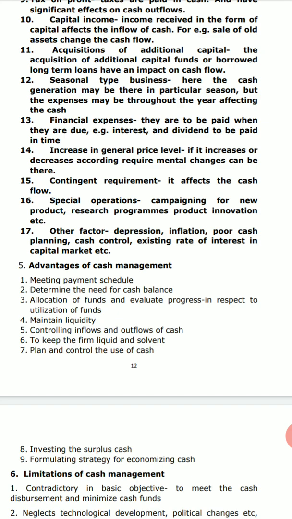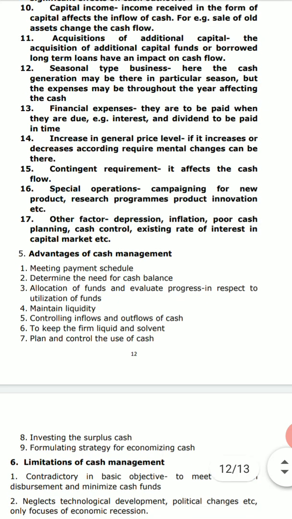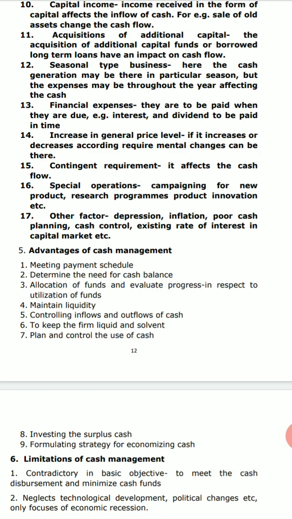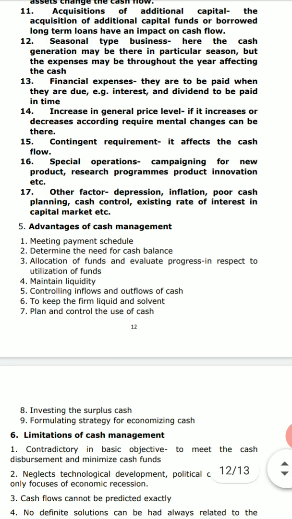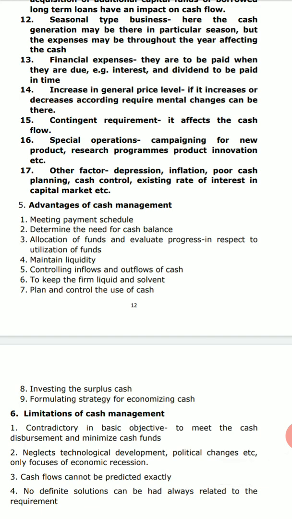Next comes up is the seasonal type of business. What happens in a seasonal type of business is that the receipt of cash will be in a particular season only, while certain expenses are such which are to be paid throughout the year, you cannot make a seasonal payment. So this increases or decreases the cash flows automatically. Next comes up is financial expenses. Financial expenses are to be paid when they are due, definitely, like interest, dividend, etc. So they are to be paid within that time limit, and you cannot adjust those with the cash inflows. So you have to make the arrangement for such kind of financial expenses beforehand.